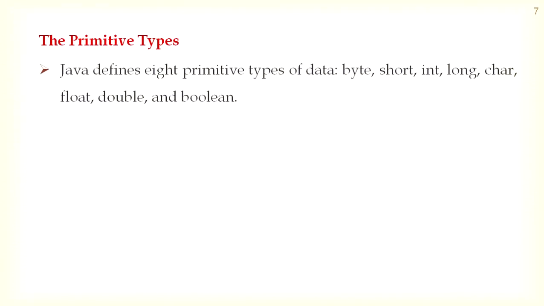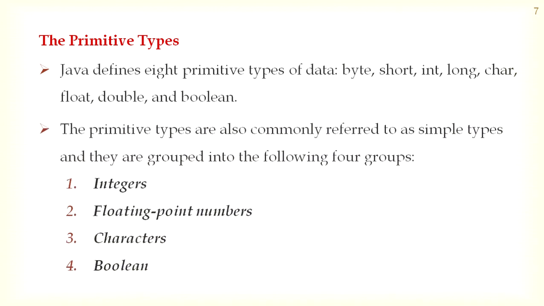The primitive types. Java defines 8 primitive types of data: byte, short, int, long, char, float, double and boolean. The primitive types are also commonly referred to as simple types. They are integers, floating point numbers, characters, boolean.